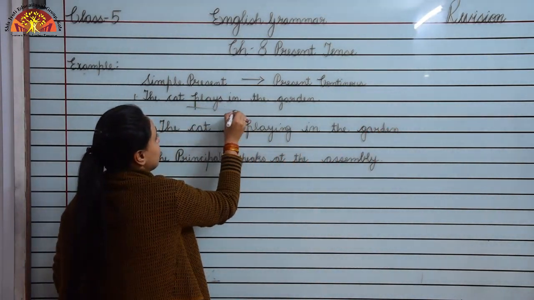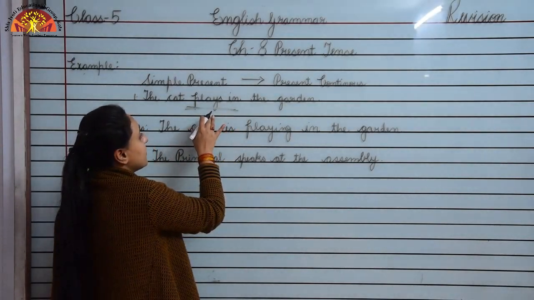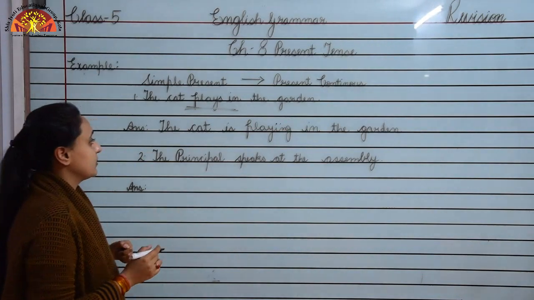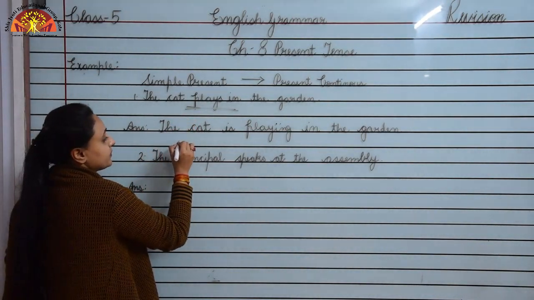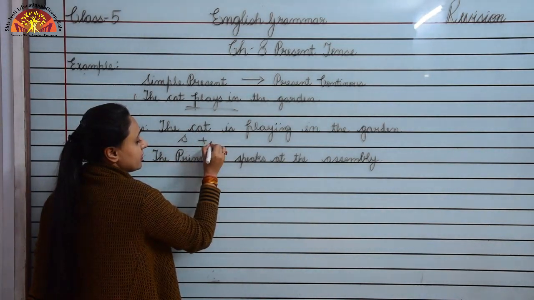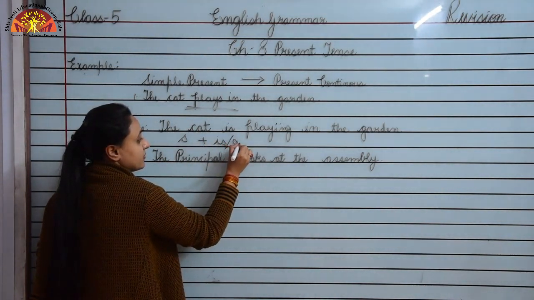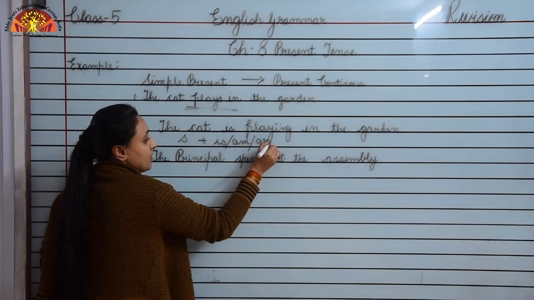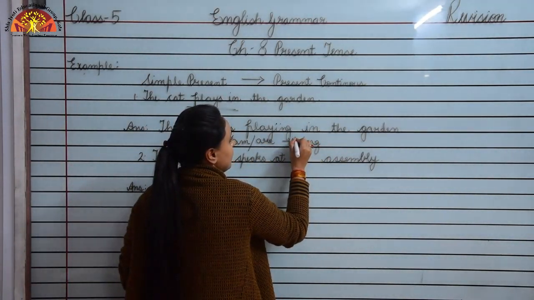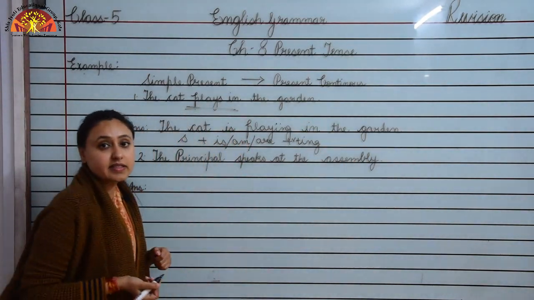What is the verb? Plays is the word and we add ing to the verb. So subject, then is/am/are, then ing to the verb. Okay, then rest of the sentence.